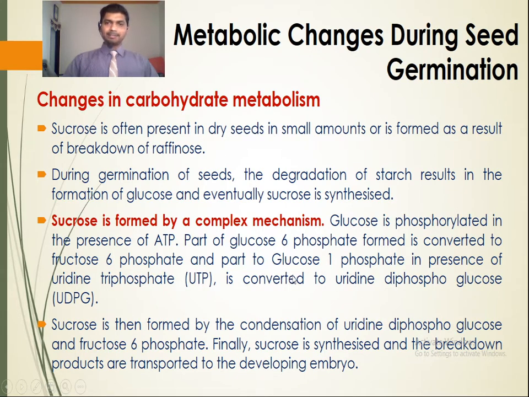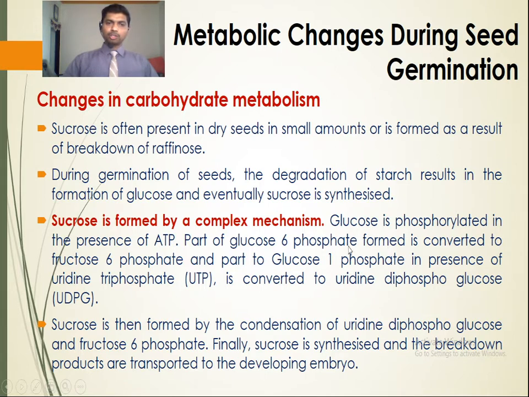The starch that has been present in the endosperm or the cotyledon has been broken down by hydrolytic enzymes like alpha or beta amylases. As a result of the breakdown of starch, glucose has been produced. From glucose, sucrose is synthesized by a complex mechanism. So what is the mechanism here?